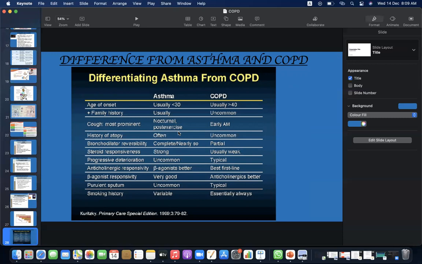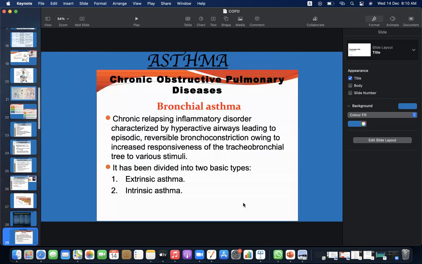In COPD it is usually weak. Progressive deterioration is uncommon in asthma; it's typical in COPD. Anticholinergic responsivity: beta agonist is better and the best first line in asthma. Beta agonist responsivity is very good in asthma, and anticholinergics are better in COPD. Purulent sputum is uncommon in asthma and it's typical in COPD. Smoking history is variable in asthma and it's always essential in COPD.